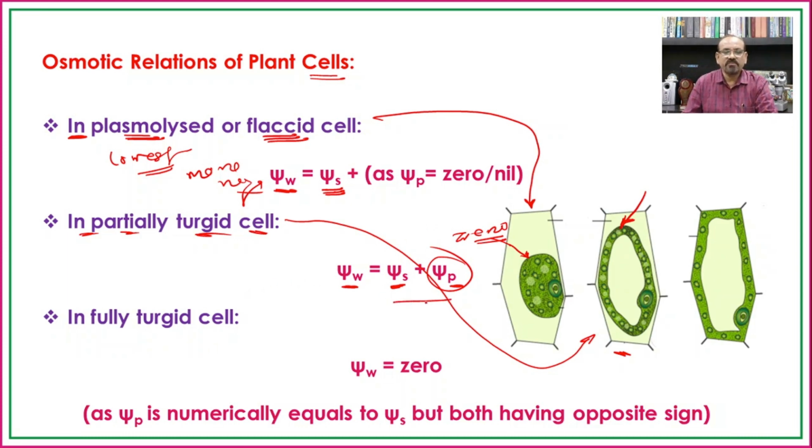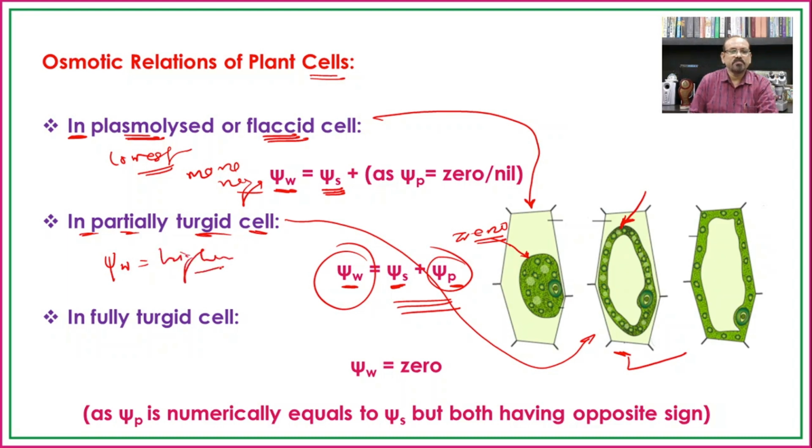Whatever value we obtain by adding the osmotic potential and the pressure potential tells how much water will be absorbed by this cell. And so here the water potential will be higher, meaning it can absorb some water.